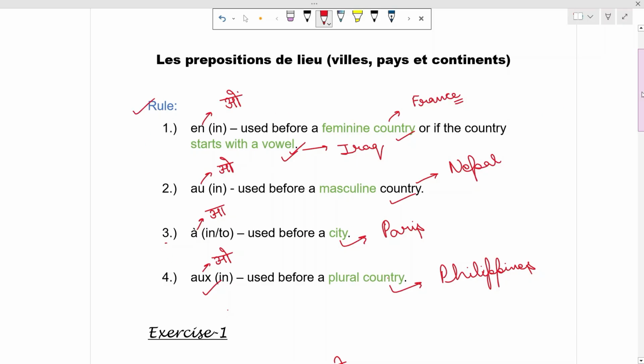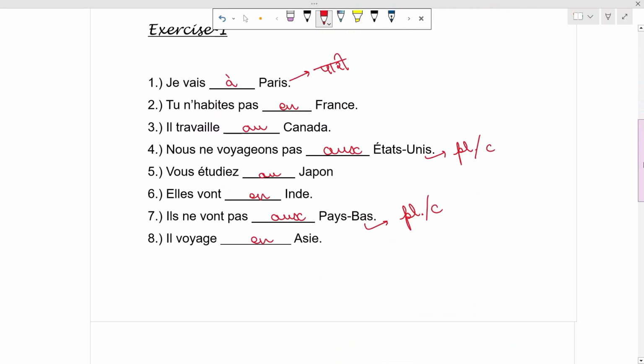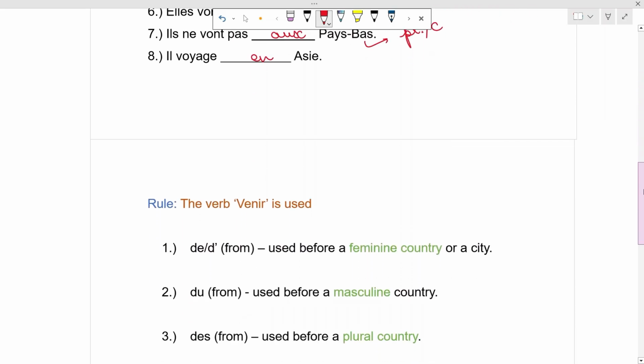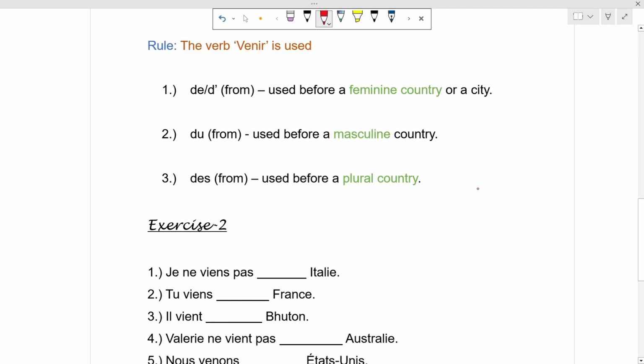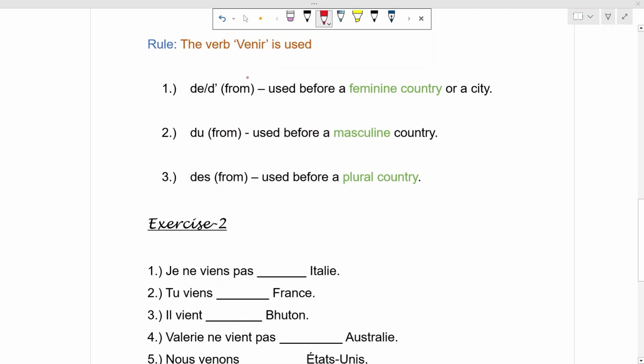Now we are moving on to the second category of prepositions which are used for saying that I am coming from this country. So the three prepositions which are used here are de or d apostrophe, du, and des.